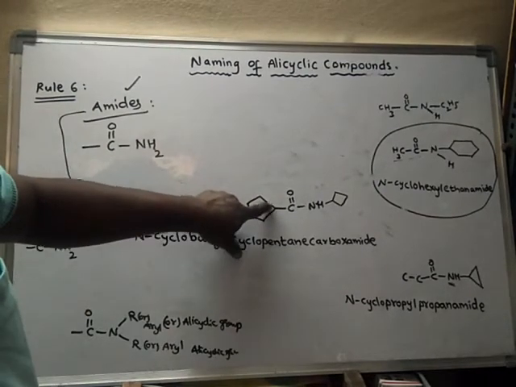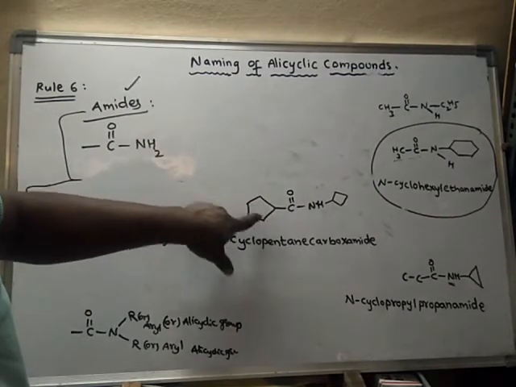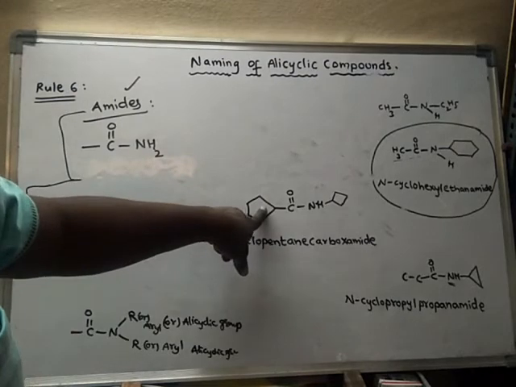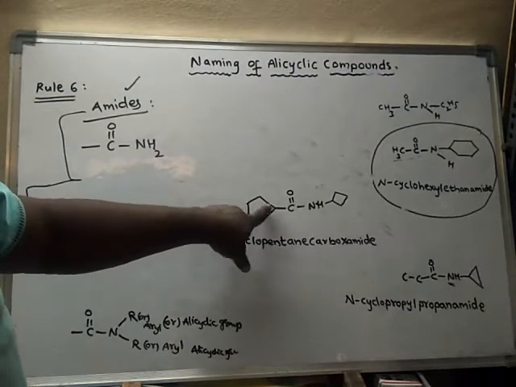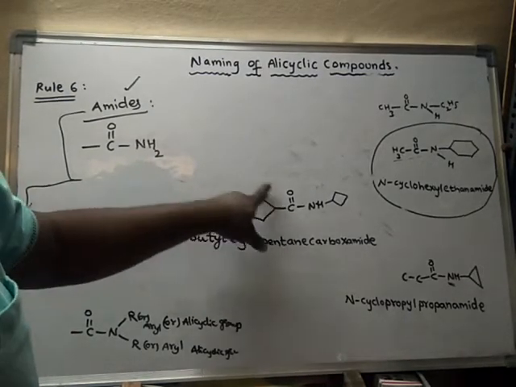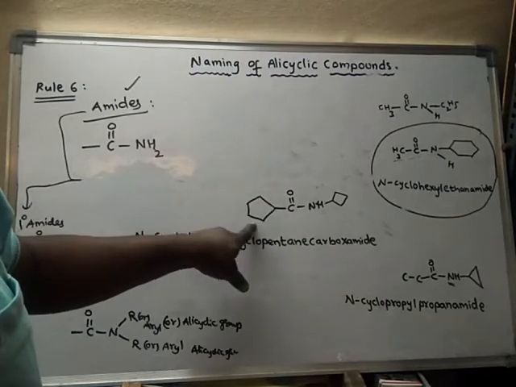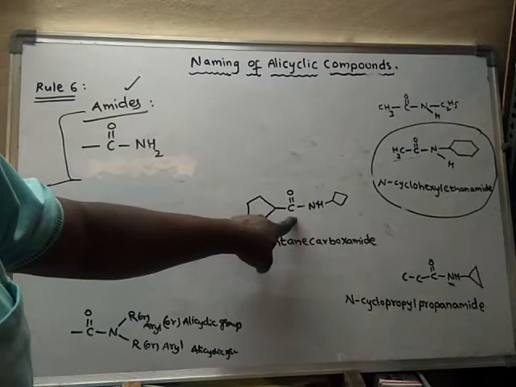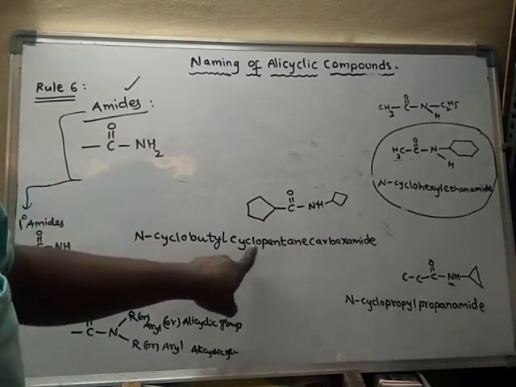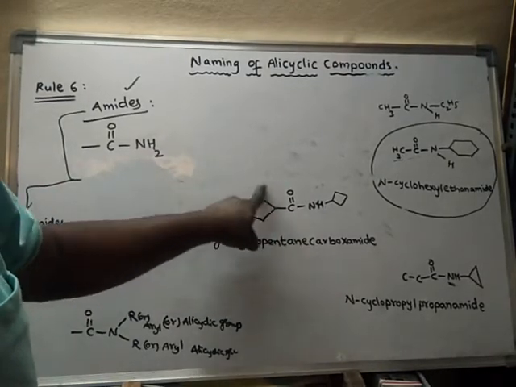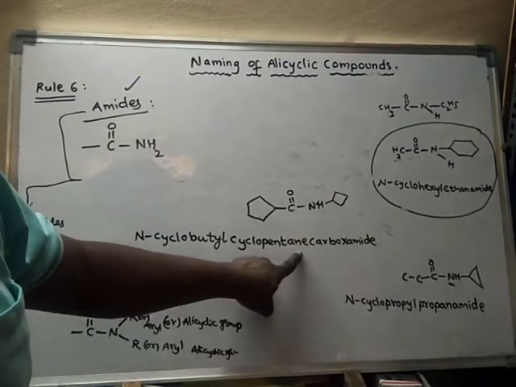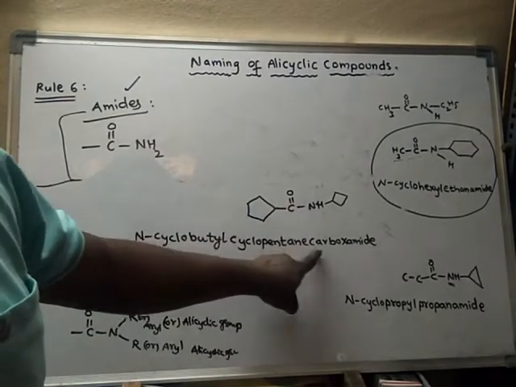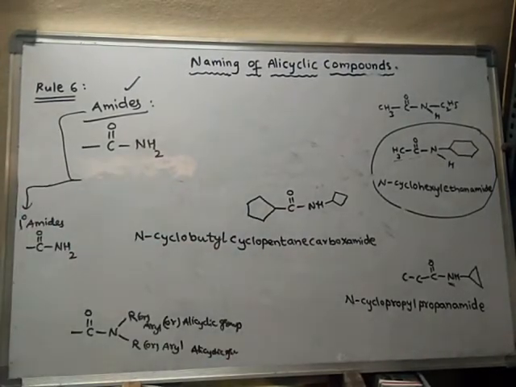Here the cyclic ring is simply a substituent, cyclopentane, and carboxamide is the parent.